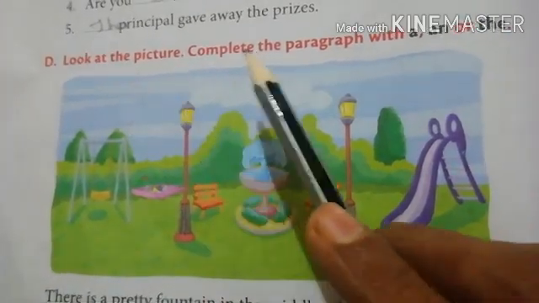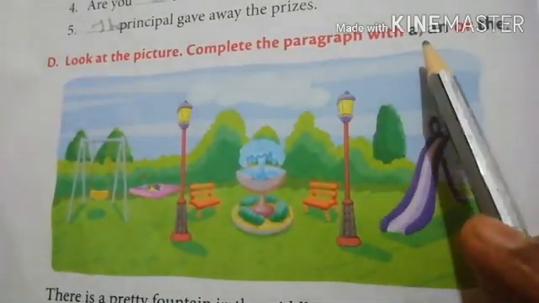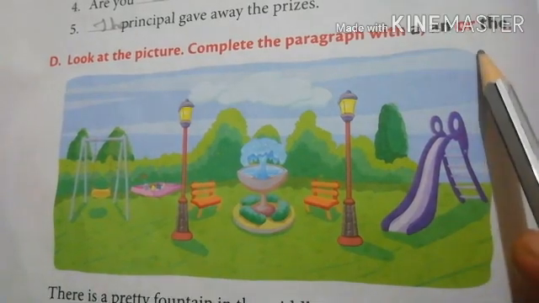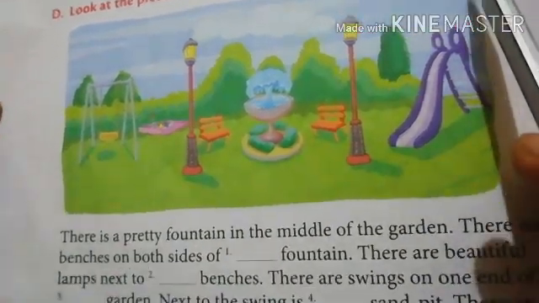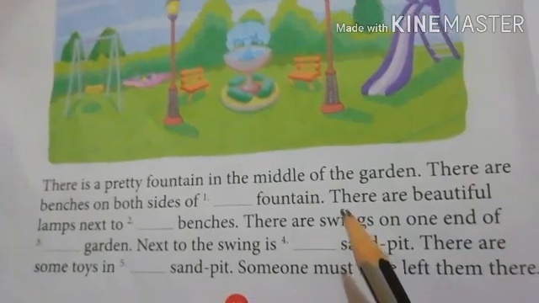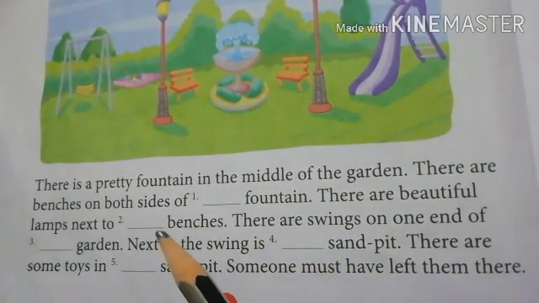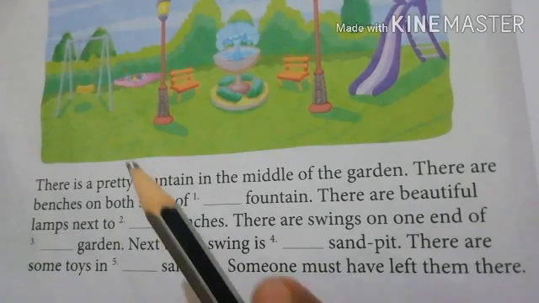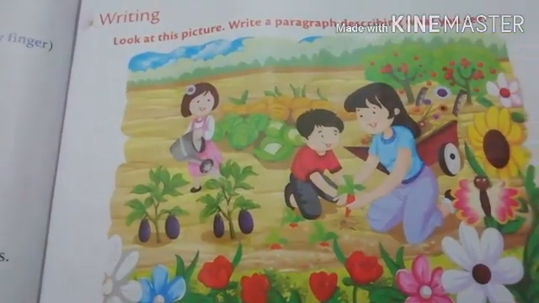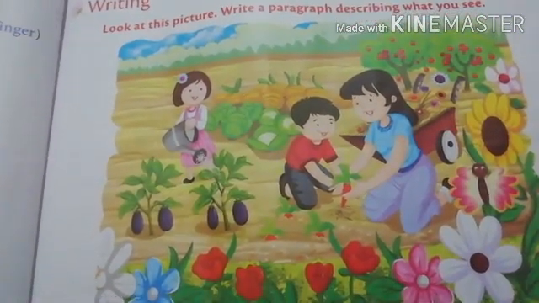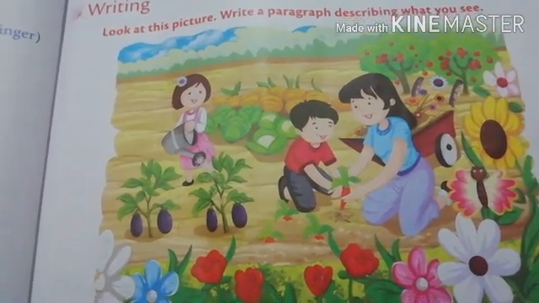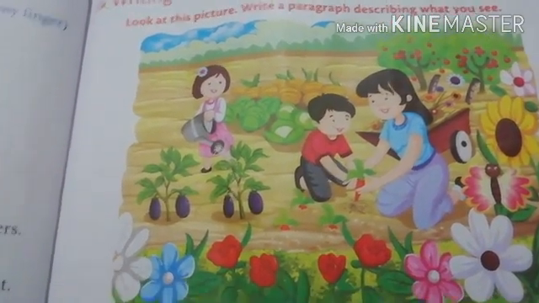Children, now listen. D. Look at the picture. Complete the paragraph with a, an or the. This one I won't help you. You have to do it yourself, so I can understand whether you understood or not. Okay? Then children, you have one more homework on page 21, writing part.